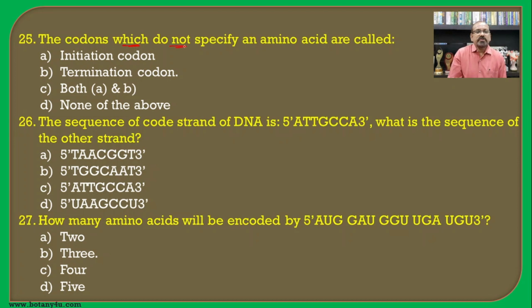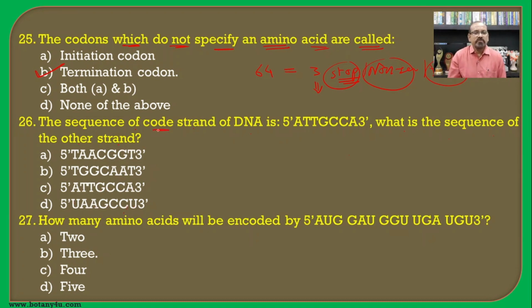The codons which do not specify an amino acid are called as, out of 64 codons, 3 are stop codons or nonsense codons, or also known as termination codons, and these are not responsible to specify any amino acid. So stop codon, nonsense codon and termination codon are the same, and the termination codon will be the answer for this question.